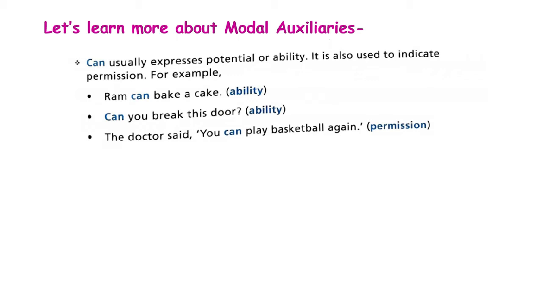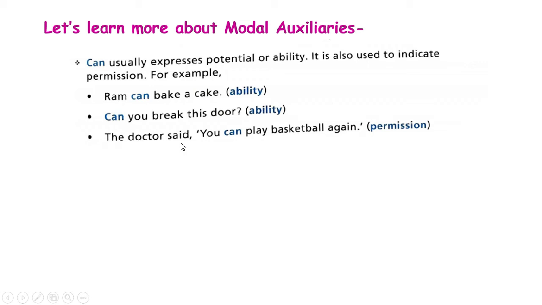Let's look at examples here. Ram can bake a cake. So when you say Ram can bake a cake, Ram is able to bake a cake. Here it is denoting ability. Can you break this door? It is questioning someone's ability.